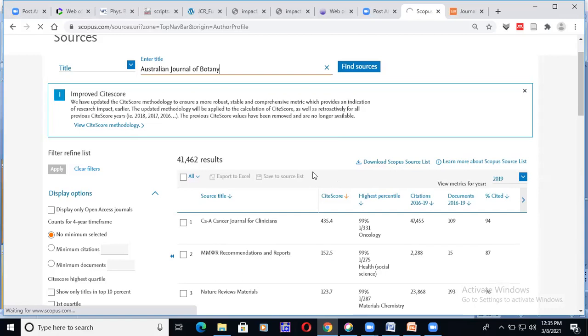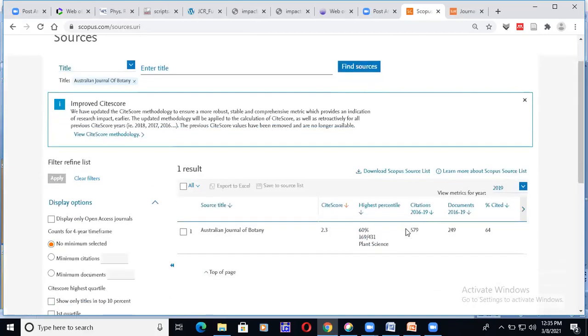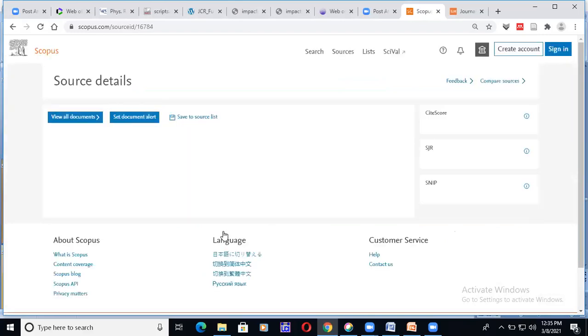Let me show you. Australian Journal of Botany is available. If I click on this journal name, it will take you to the particular journal's details.